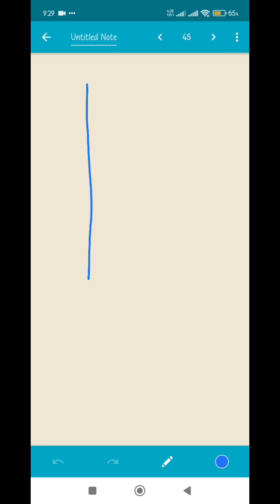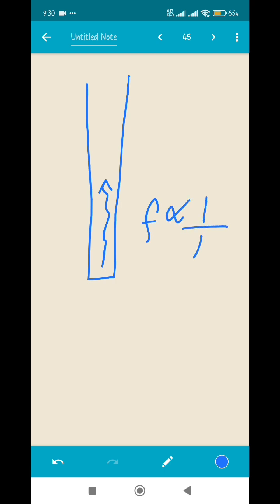So imagine this is the column of a cylinder. Let's consider this is a cylinder. So as the level of water is increasing, what is happening? The length of the air column is decreasing. We know one thing, the frequency is inversely proportional to the length of the air column. If you remember, it has been given in the book. The frequency is inversely proportional to the length of the air column.